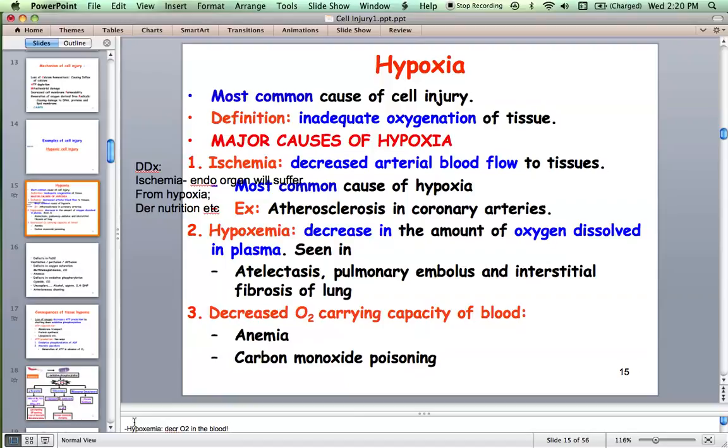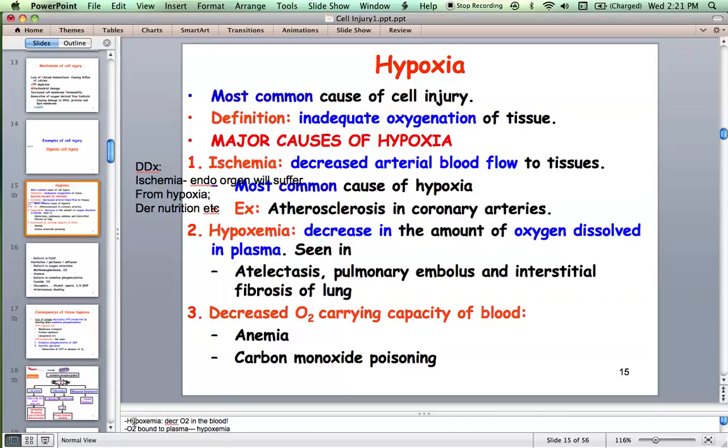So the oxygen that is bound to hemoglobin is in equilibrium with the oxygen that is dissolved in plasma. And the amount of oxygen that is present in the plasma is in equilibrium with the amount of oxygen that is present in our alveoli. So that's how first oxygen gets into plasma, gets dissolved in plasma, and then enters the RBCs and binds to hemoglobin. The oxygen bound to hemoglobin is different, but the oxygen that is dissolved in plasma, if it is decreased, then it is called hypoxemia. That is the amount of oxygen dissolved in plasma. And then in which conditions do you have hypoxemia?